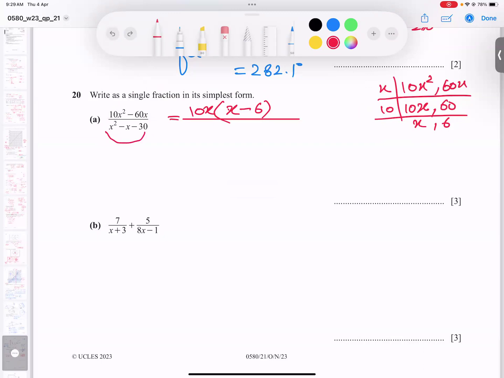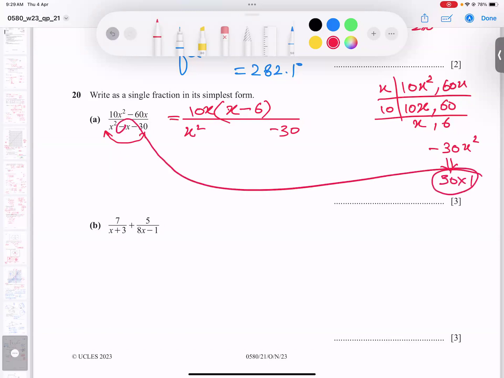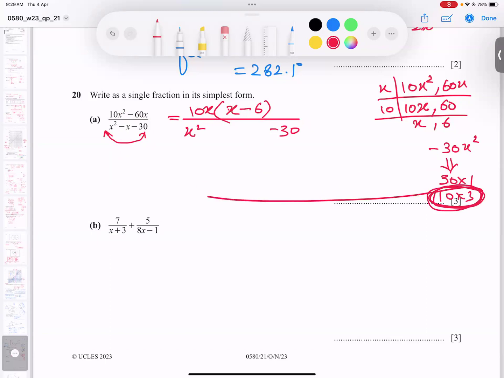So 30 and this value will multiply first of all, including sign: negative 30 into x square, I get negative 30x square. So you will copy the first term as it is, and the last term copy as it is without any change. How to get negative x? We have to factorize all possible options for 30. 30 ones are 30. If I add or subtract, I'm not getting 1x. So 10 threes are 30. If I add or subtract, I get 13 and 7.